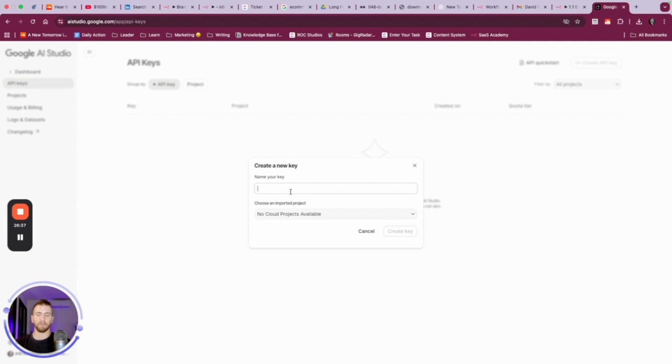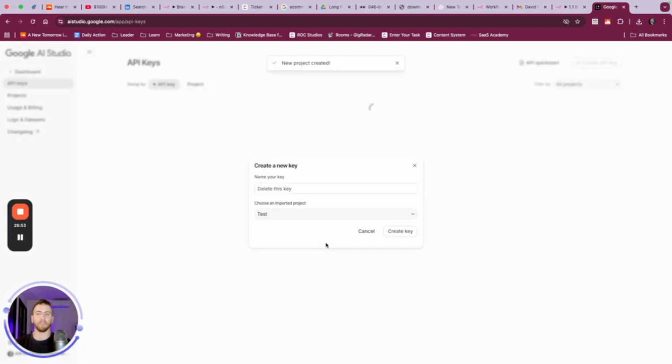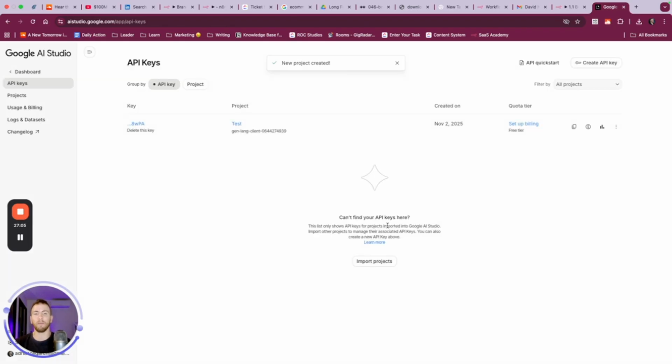So we're going to say delete this key. Do we have any cloud projects? I would recommend creating a cloud project, because what this will do is it'll allow you to connect your billing, because we don't want this to eventually shut down on us. When we're connecting to any sort of Google Suite, we need to connect it to Google Cloud, because that's going to allow us to use it as much as we want without worrying about this automation just stopping out of nowhere, and we don't know why.